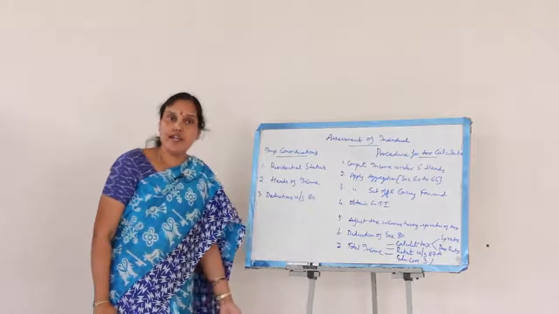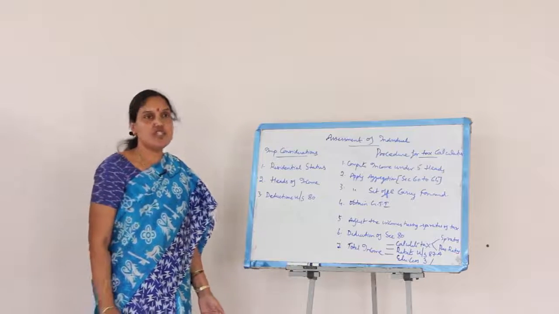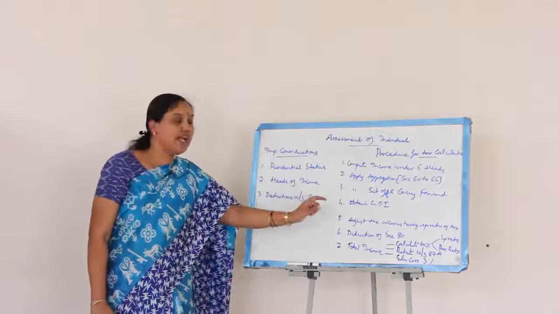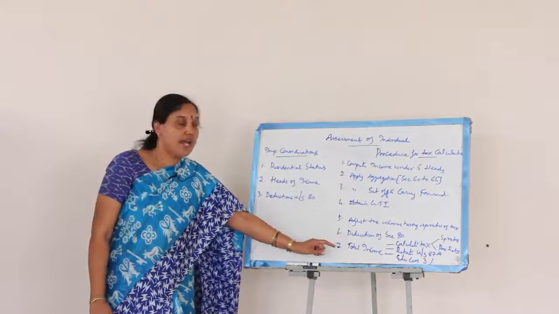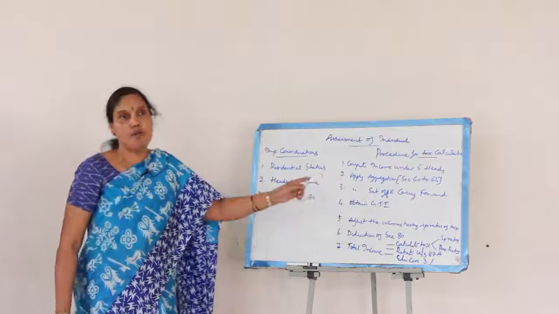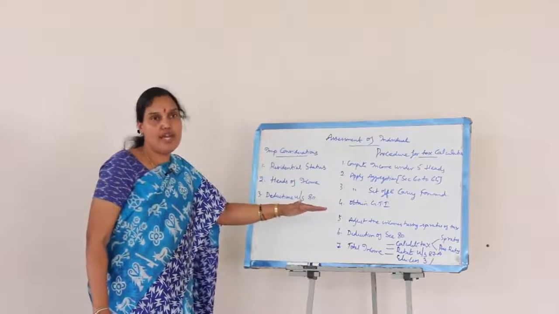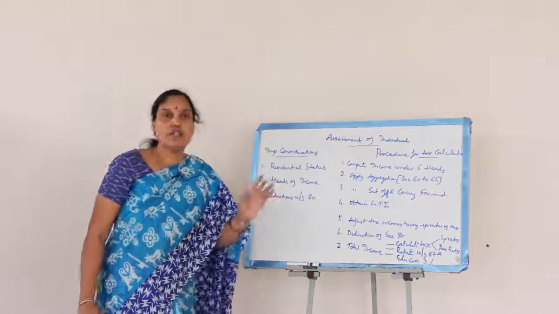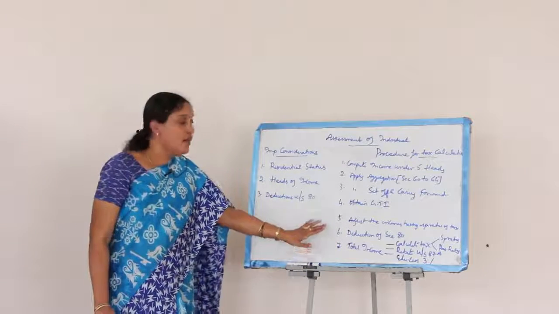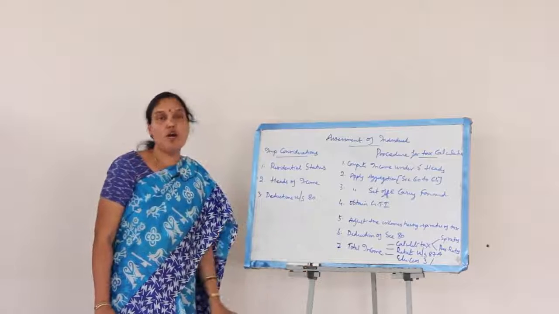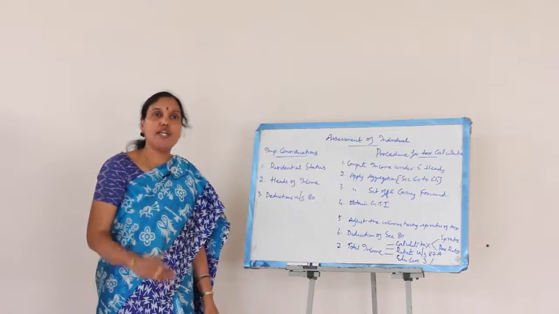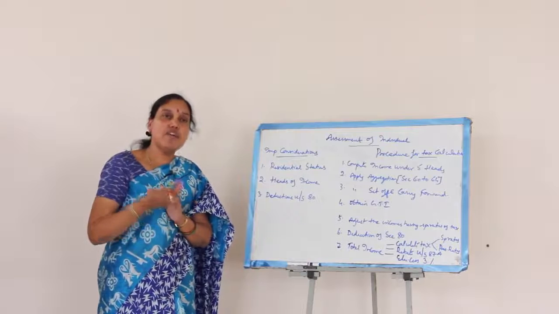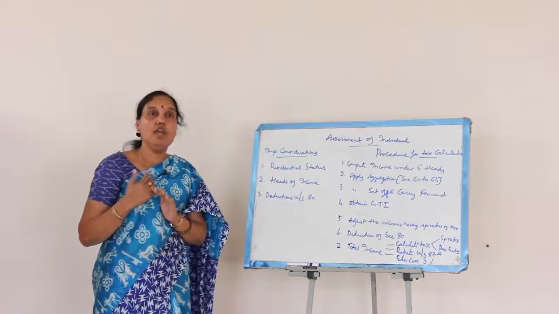Education cess we calculate at a rate of 1% called primary education cess and 2% called secondary higher education cess. So together the rate of education cess is going to be 3%. And cess is always calculated on the tax amount, that is tax minus rebate of 87A, then we calculate the education cess. After this, whatever balance is there is known as your tax liability. Out of that, if any advance tax is paid or tax deducted at source is there, we have to deduct it, and the balance can be called either tax payable by the particular individual or refund of tax what an SSE is going to get from the income tax department.